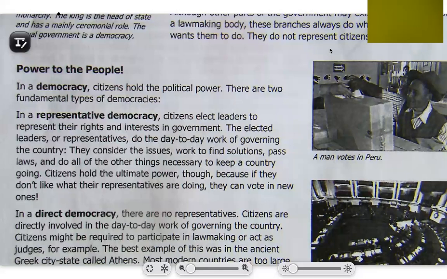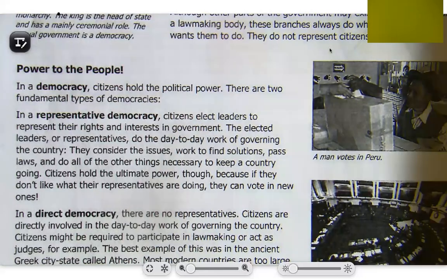Citizens hold the ultimate power, though, because if they don't like what their representatives are doing, they can vote in new ones. So this part we wanted to reiterate, like we did in class, that citizens are electing these leaders to represent them. That's why it's called representative democracy, because somebody is representing the citizen. And if you do not like what your representative is doing, you can vote in a new representative.